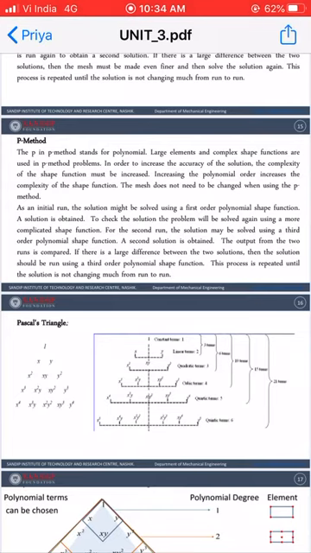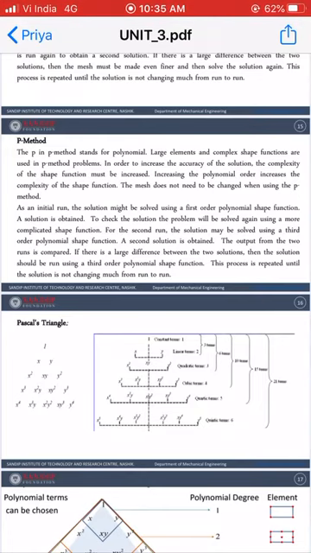As we know the exact solution is different, and there are two solutions, by using first order and by using third order polynomial shape function. So if the solution obtained by the third order polynomial shape function converges towards the exact solution, then we will select the third order polynomial shape function for this case.